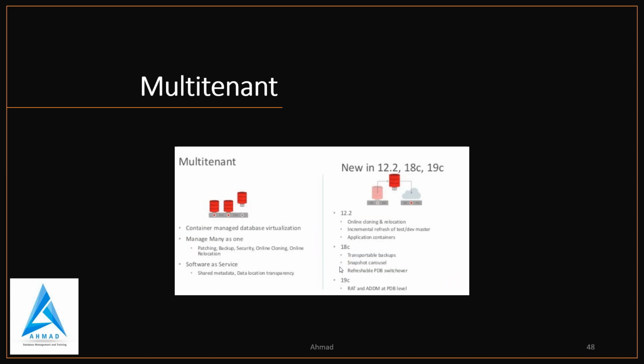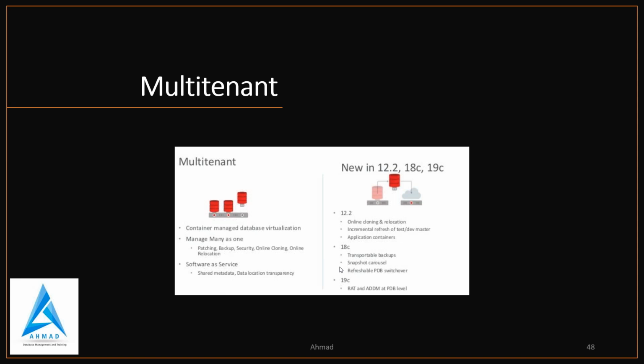Then multitenant. As we said, from 12C the multitenant word came in. It manages many as one. So patching, backup, security, online cloning, online relocation, software as a service, shared metadata, data location transparency. In 12.2 you can do online cloning and replication.